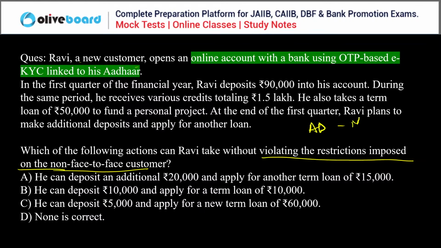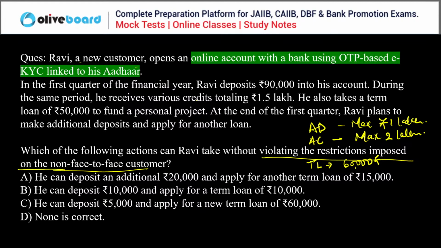Now, your aggregate credits cannot exceed 2 lakhs in a year. And you are eligible for borrowing a term loan of rupees 60,000 only in a financial year. So, these are the restrictions imposed on you.